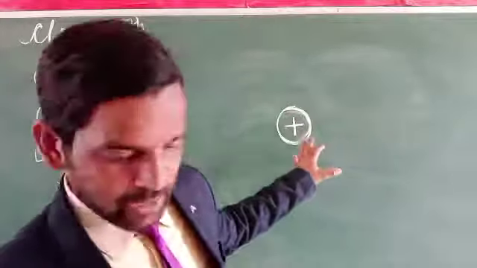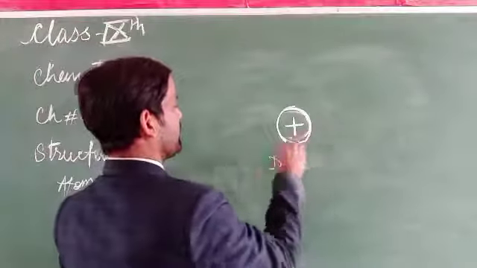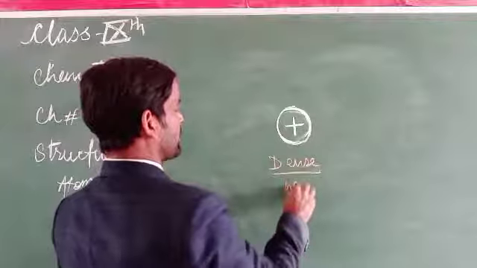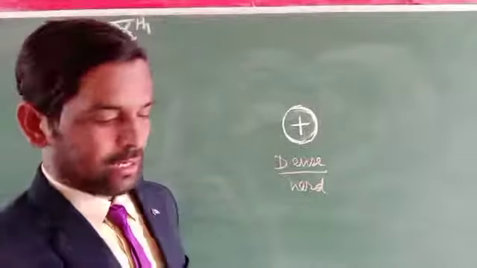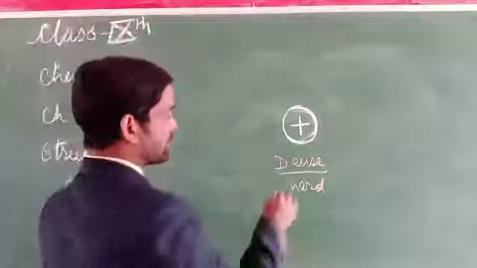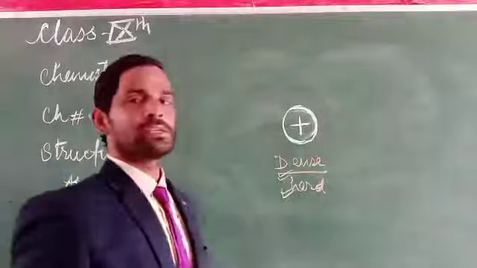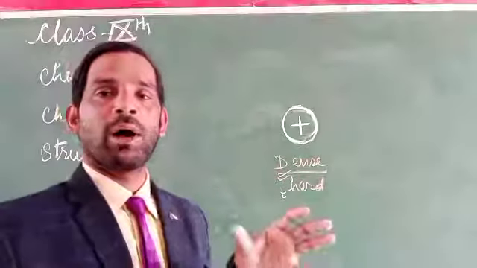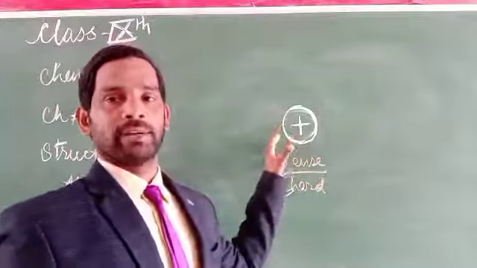It is clear. Next, the nucleus is very dense and hard. Next, it has a very small size as compared to the whole atom.